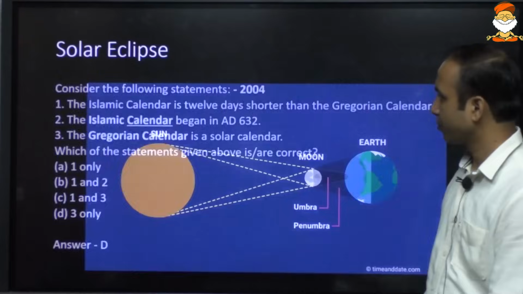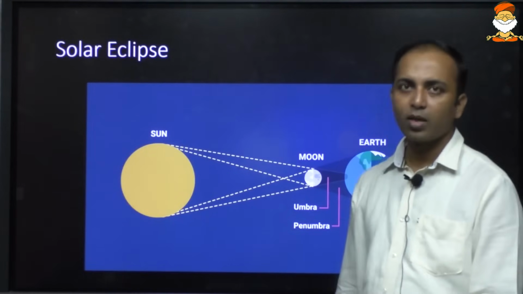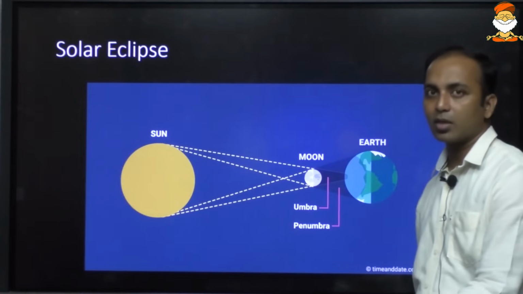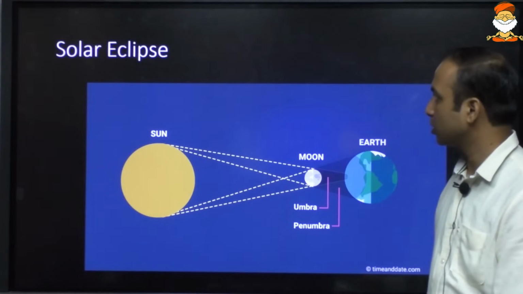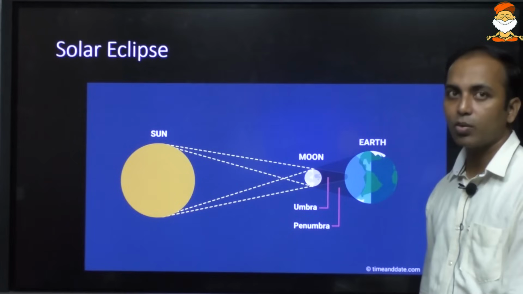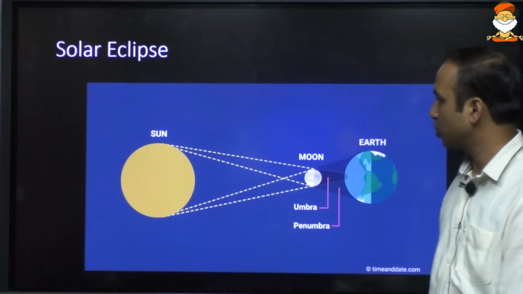Now with respect to the eclipse, there was a question in mains, not prelims, but this year an eclipse was in the news. Just a couple of days ago, the eclipse was seen in some part of the Earth. So like every year, every now and then you can see an eclipse, either solar or lunar. So you may expect questions.